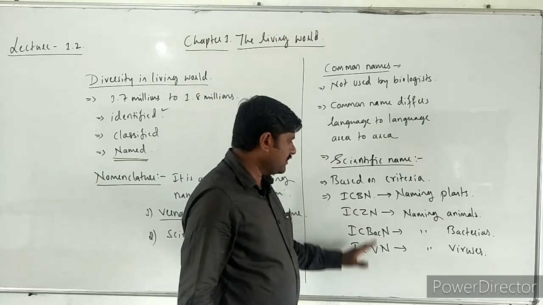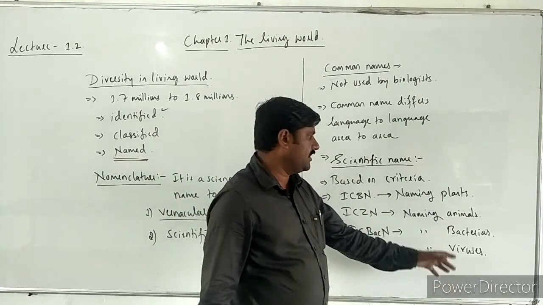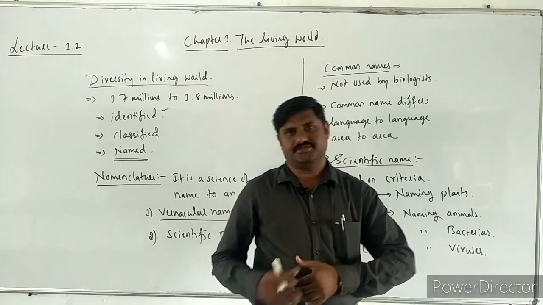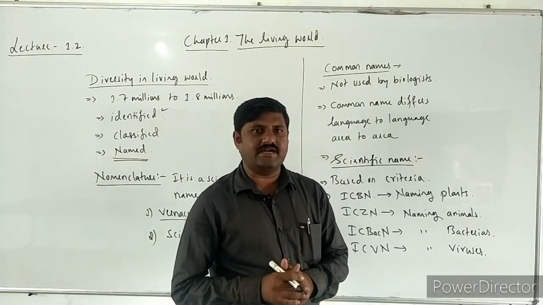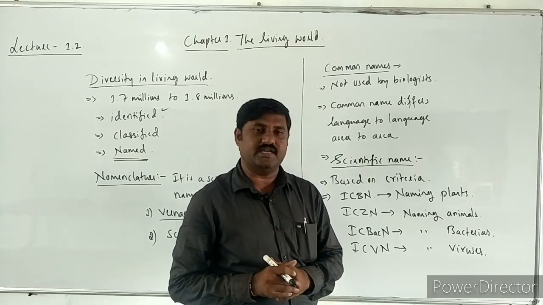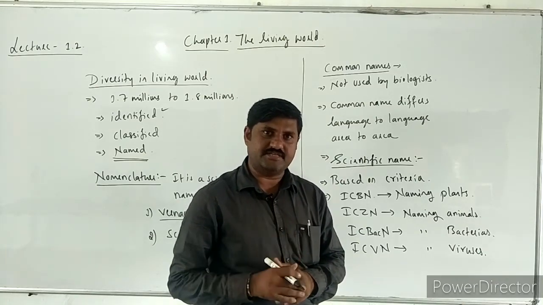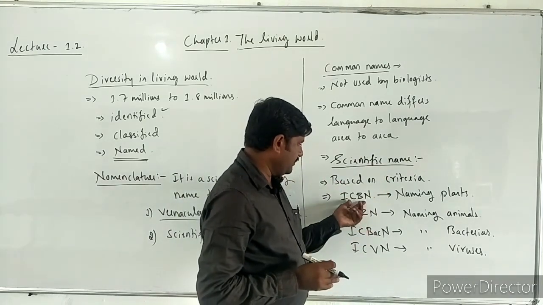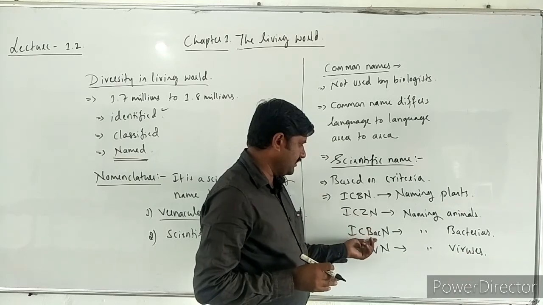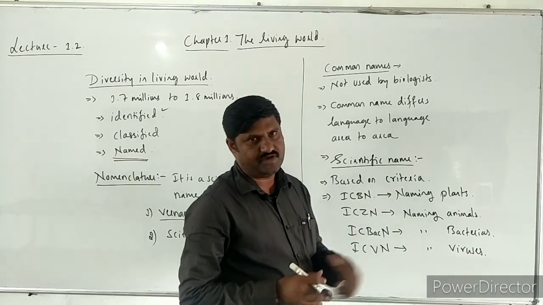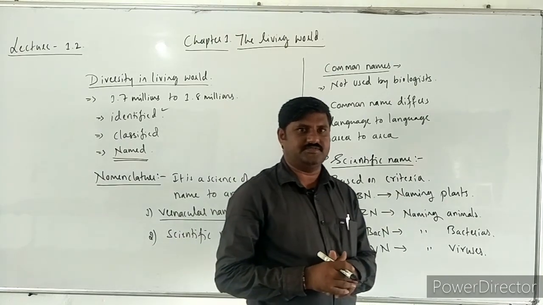So these are all giving names for particular plants, animals, bacteria as well as viruses. Giving a name to one particular organism internationally, which is the same, is done by ICBN, ICZN, ICBAC and ICVN for different kinds of organisms.